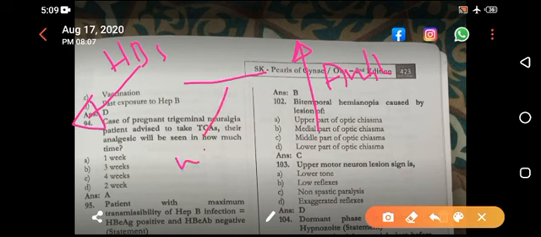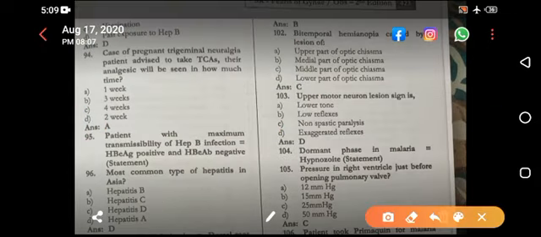This is called window period. And during window period, the only test that is positive is IgM antibodies. So you are getting more MCQ. Now this MCQ I have mentioned on my Facebook page with reference.